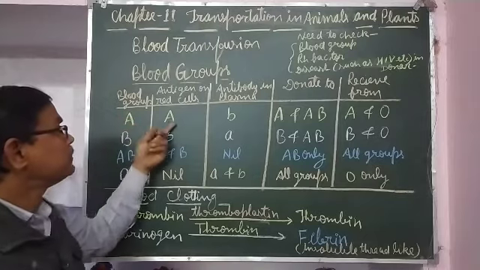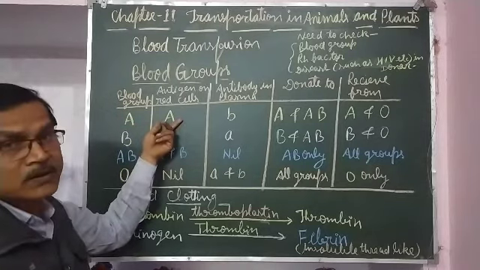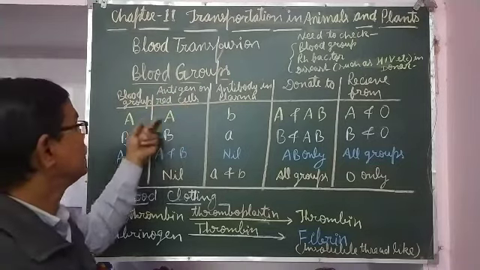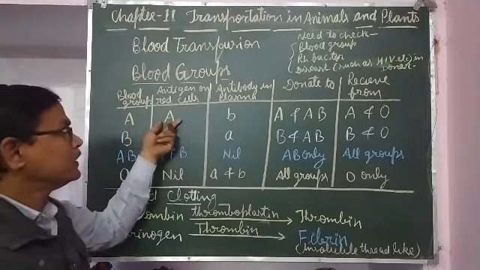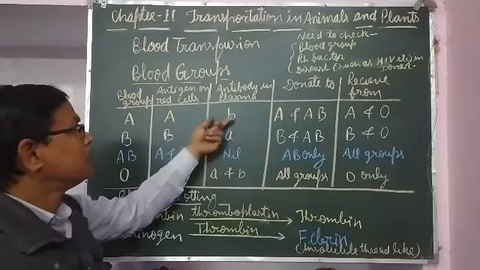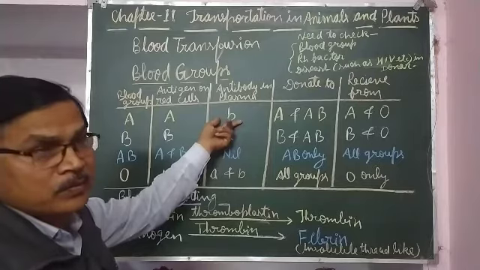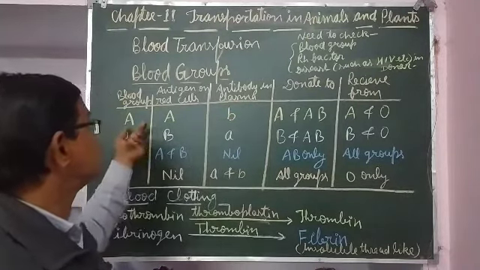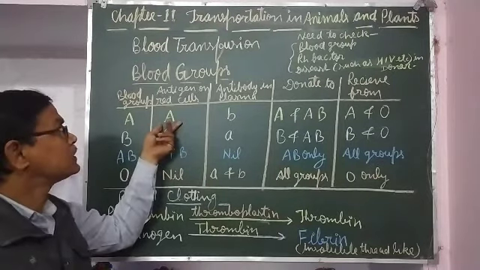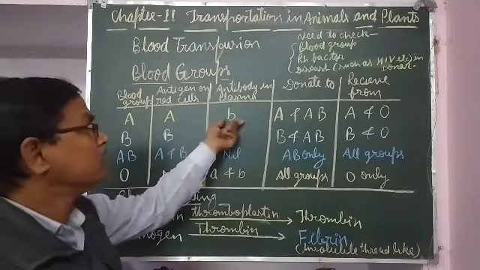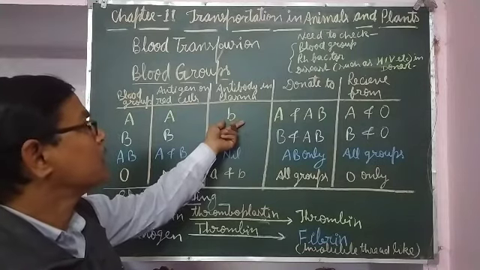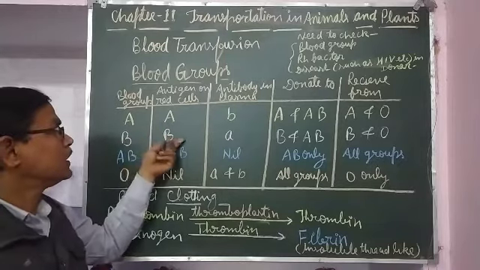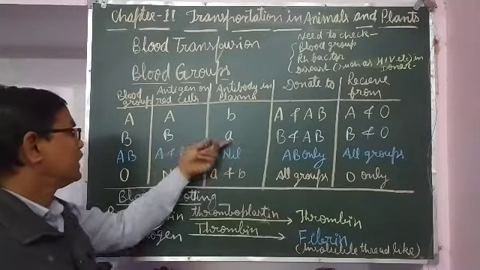Blood group A has antigen A on the cells, that is, on the red blood cells. In blood group A, antigen A is there on the cells, and antibody B is formed in the body and is present in the plasma. In blood group B, antigen B is there and antibody A is there in the plasma.